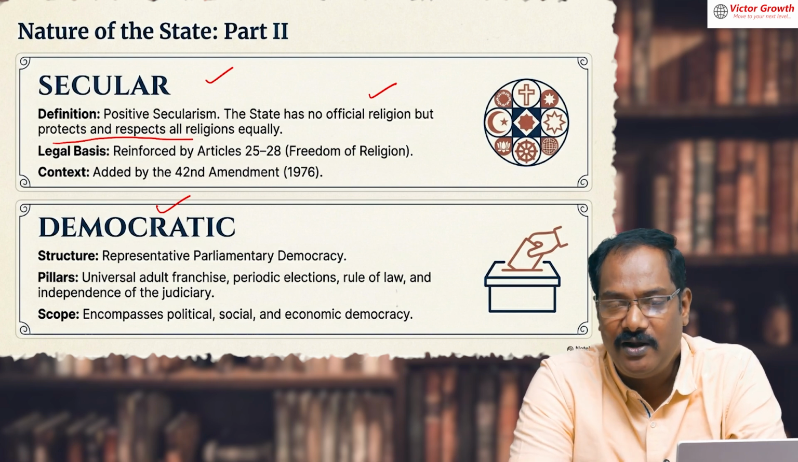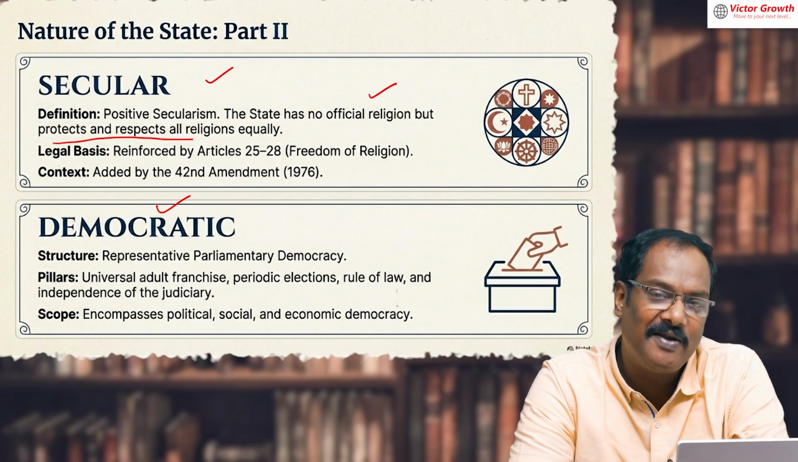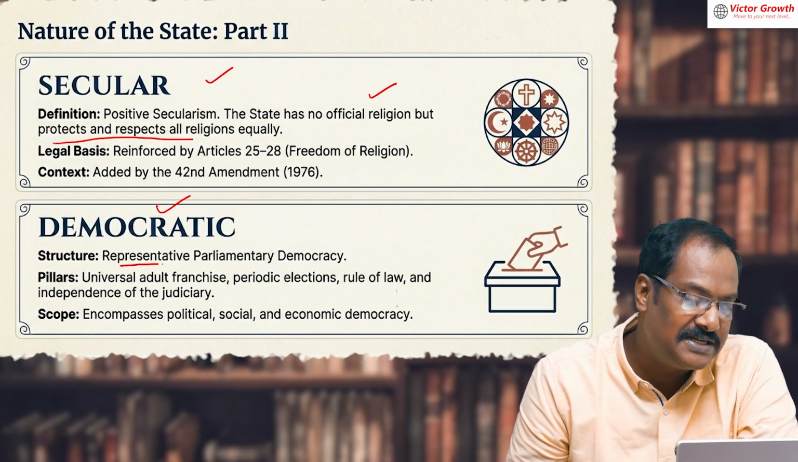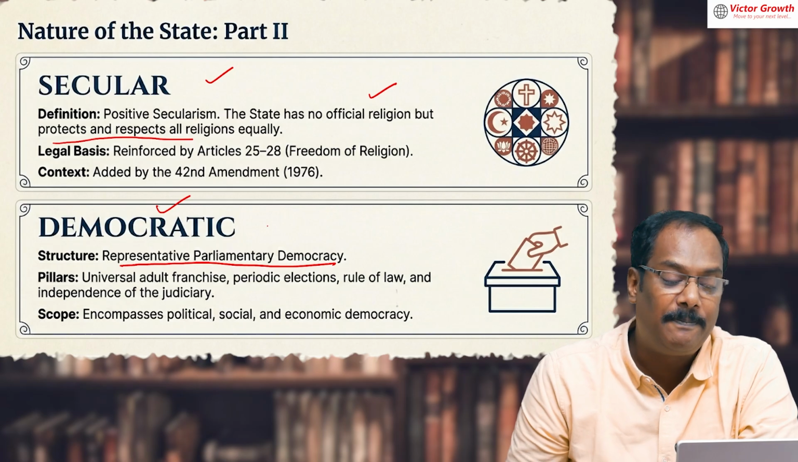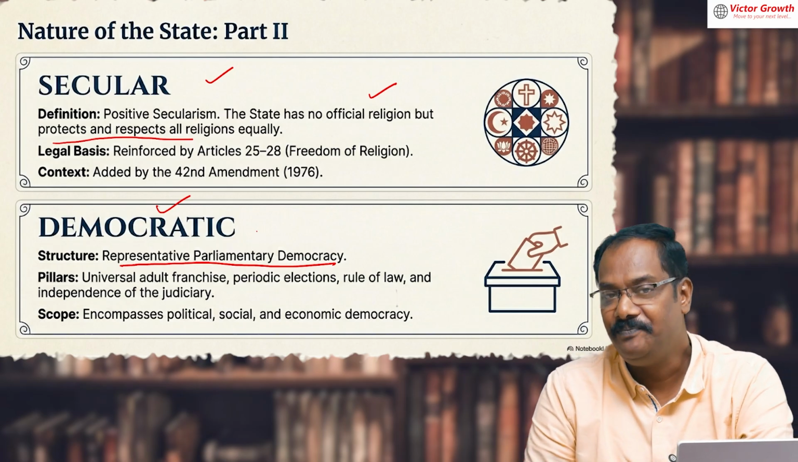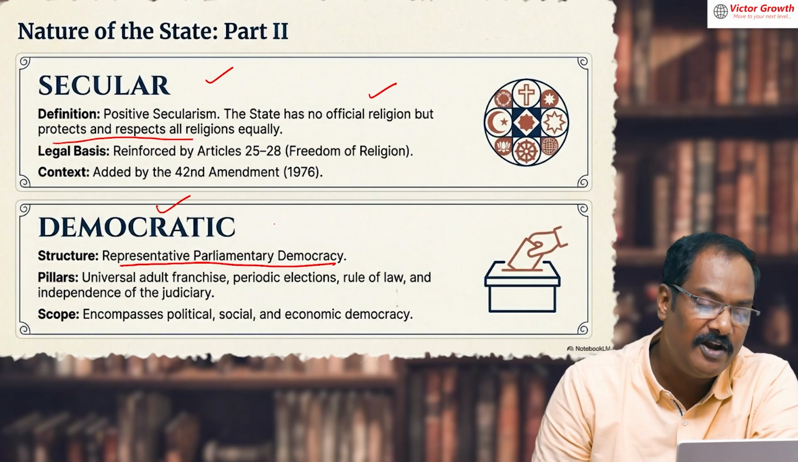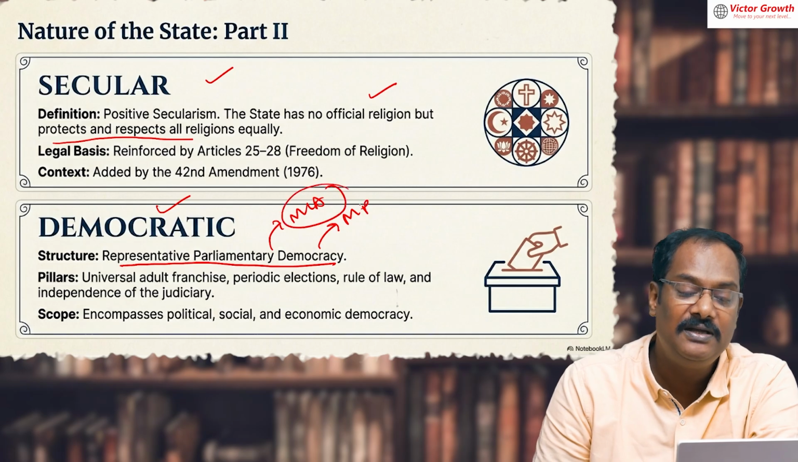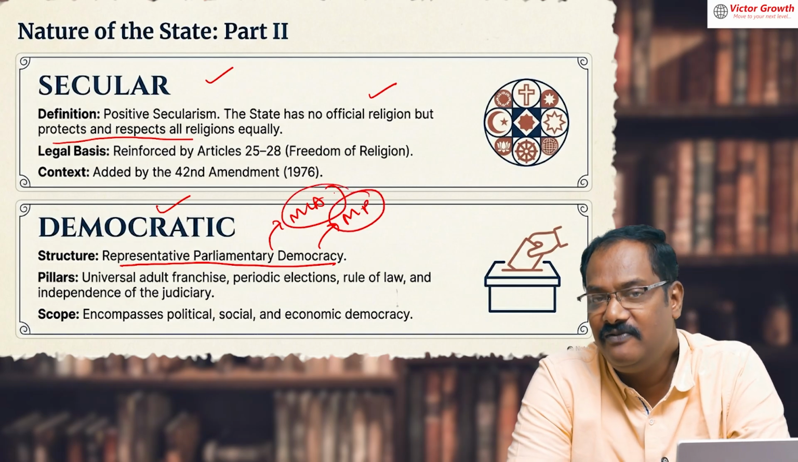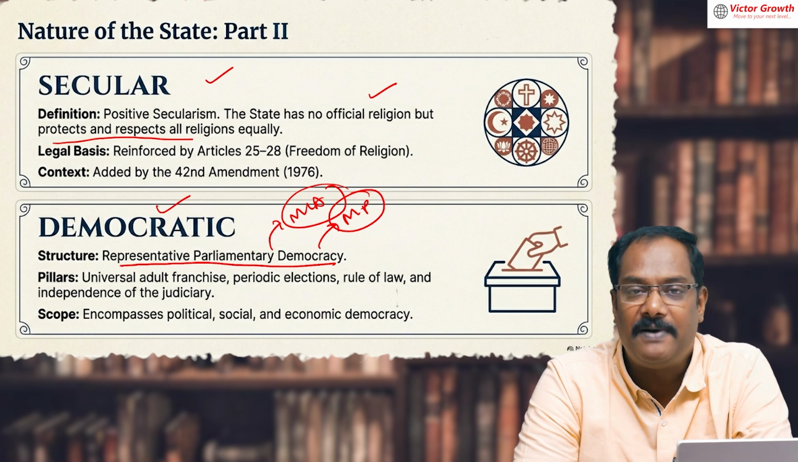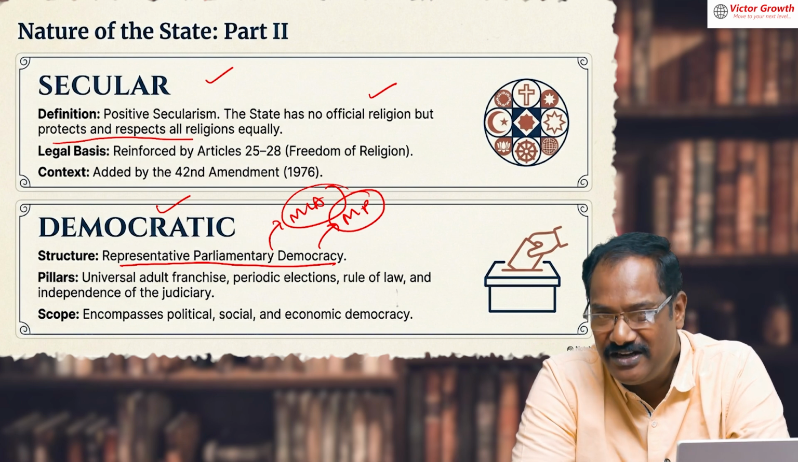We vote every 5 years, whenever the elections come, and we elect the rulers. So India has a representative parliamentary democracy. Representative means it is not a direct democracy. It is an indirect democracy. What do you mean by indirect democracy? I elect the MLA, I elect the MP. They will rule the country, form the government and make the rules. We do not have direct democracy.